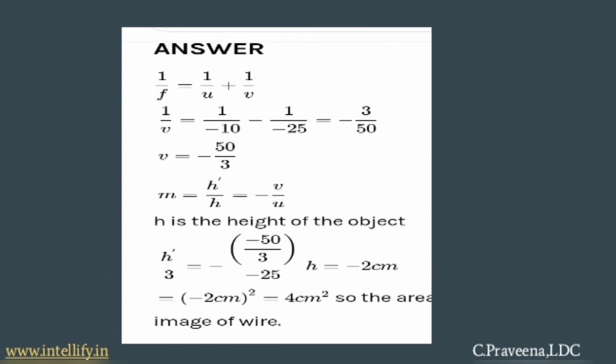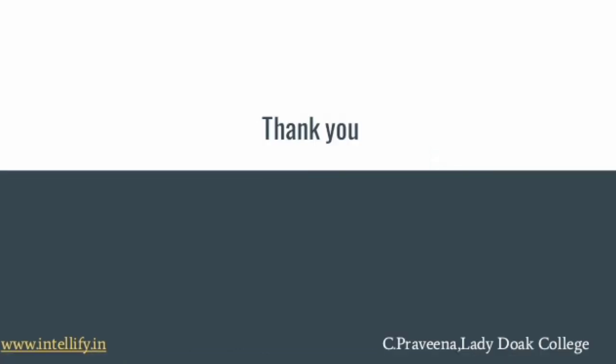Substituting those values, we get the v value, which is minus 50 by 3. Substituting into the magnification formula, which is minus v by u, we can calculate the value, and then we want to calculate the height of the image. So h dash by 3 is equal to, by substituting those values, we get h dash as minus 2 cm. Converting into centimeter square, we want the value to be positive, so we square those values and get 4 centimeter square. So 4 centimeter square is the area of the image of the wire.